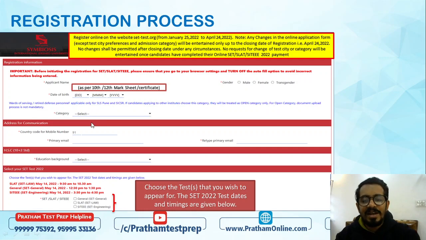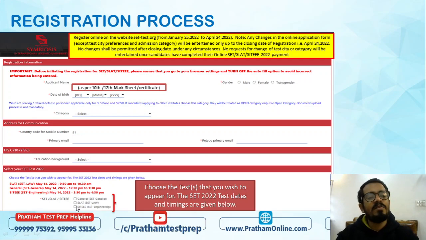All right. Below that, I will have to punch in the country code and my primary email ID, and I will have to give my email ID on the right hand side. The same email ID which I have given on the left hand side, I have to give the same one, along with the mobile number on the above side. Okay. Education background, I have to mention that: 12th में अब क्या है, मेरे पास background कौन सा है. So I have to mention commerce or which section I have, and below that I will have to choose these options. इनमें से मेरे को कौन से वाले के लिए अप्लाई करना है, this is important.